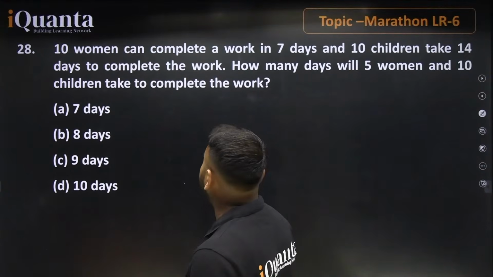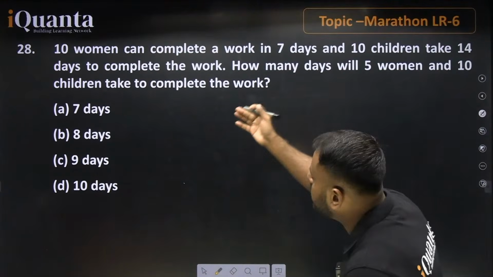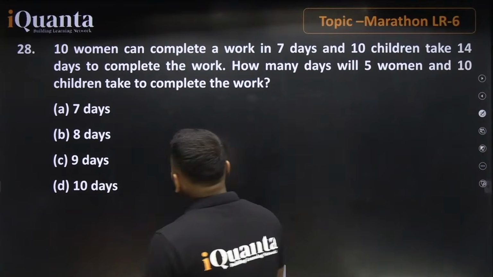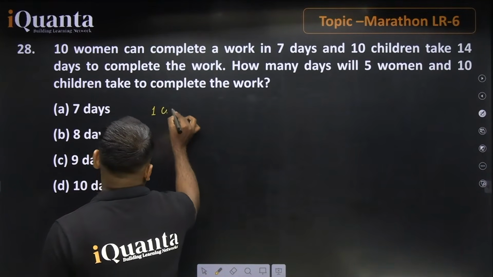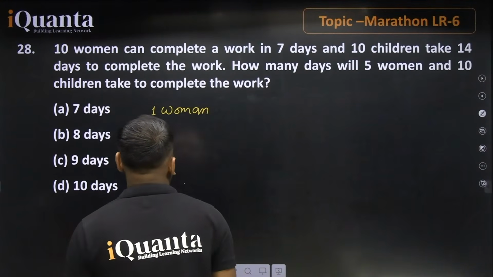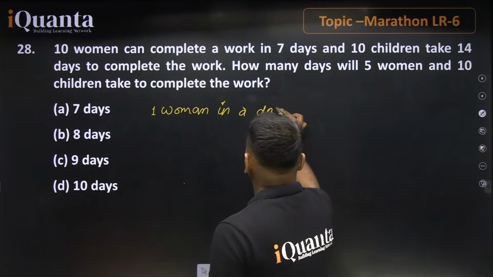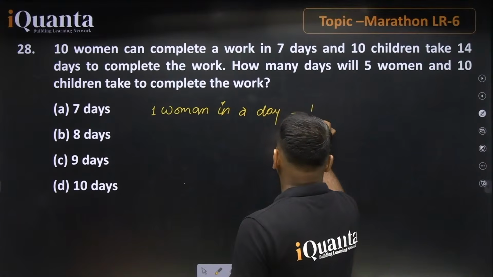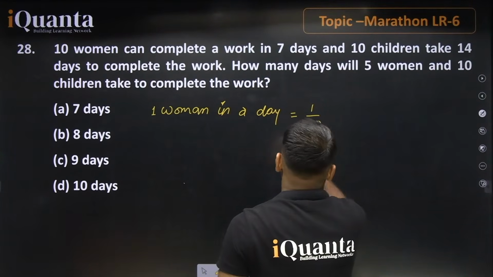10 women can complete a work in 7 days and 10 children take 14 days to complete the work. If we talk about one woman, in a day she completes 1 divided by 10 into 7, that is 1 divided by 70 work.